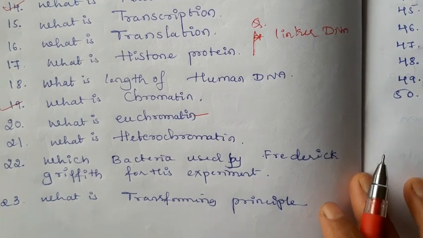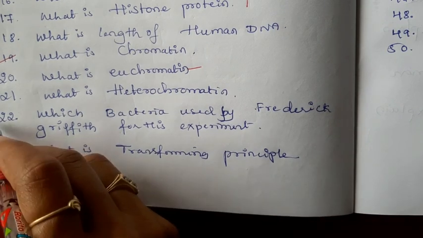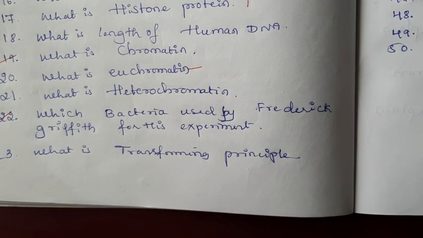Then, which bacteria was used by Friedrich for his experiment? Friedrich Griffith, he is a scientist. He explained the transforming principle with the help of the bacteria Streptococcus pneumoniae. He selected two strains of bacteria, rough strain and smooth strain.